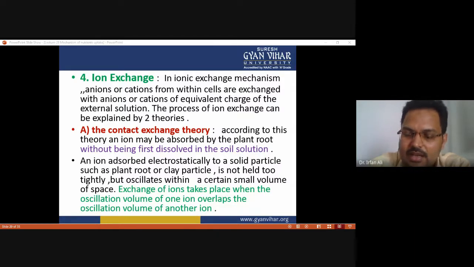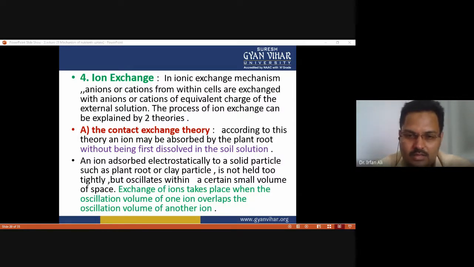It means the root hair or the soil or clay particle doesn't tightly bind the ions or nutrients, but they oscillate within a certain volume of space, and exchange of ions takes place when the oscillation volume of one ion overlaps the oscillation volume of another ion. In that way exchange takes place.